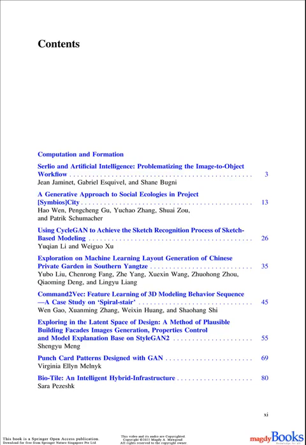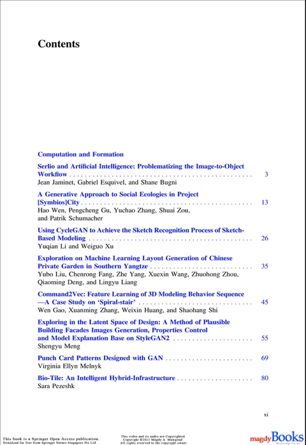Contents. Part 1. Computation and Formation. 1. Serlio and Artificial Intelligence. Problematizing the Image-to-Object Workflow. Jean Jaminet, Gabriel Esquivel, and Shane Bugney.